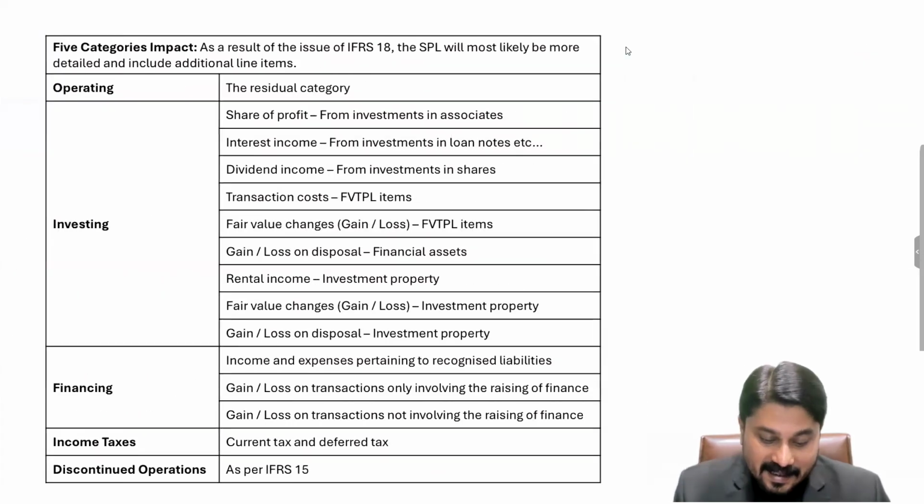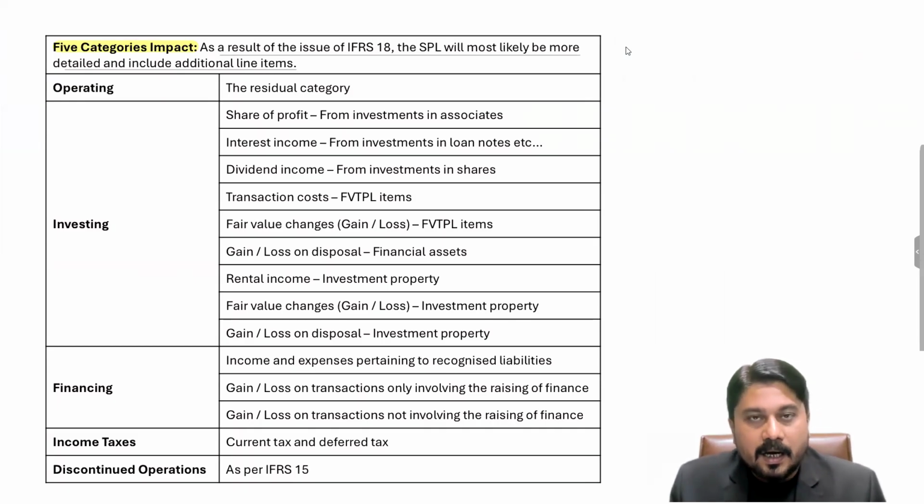So what exactly are these categories and how will they impact the statement of profit or loss? As a result of the issue of IFRS 18, the SPL will most likely be more detailed and include additional line items which were not there according to the previous format of IAS 1.